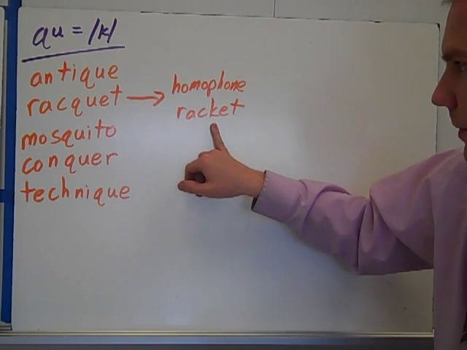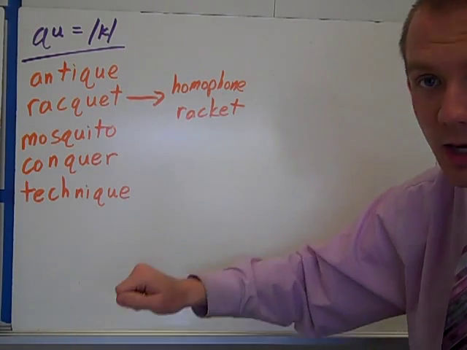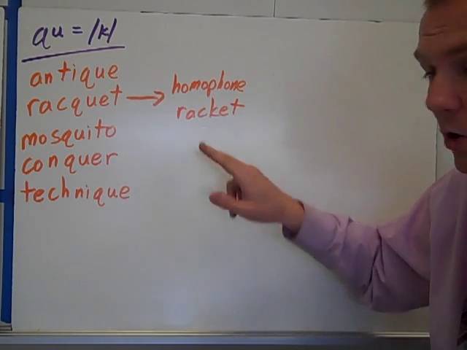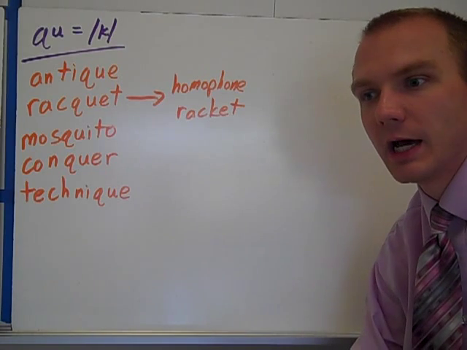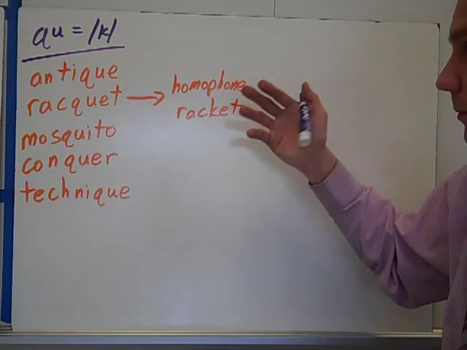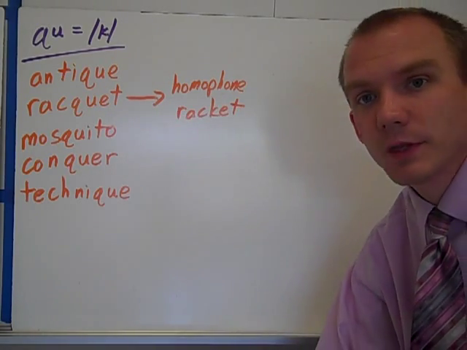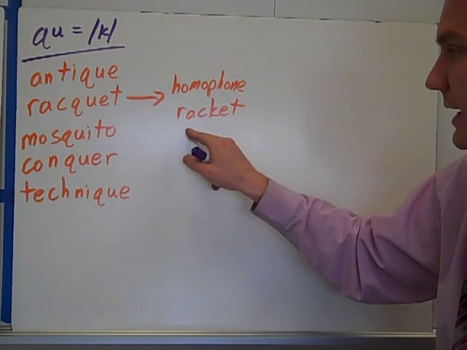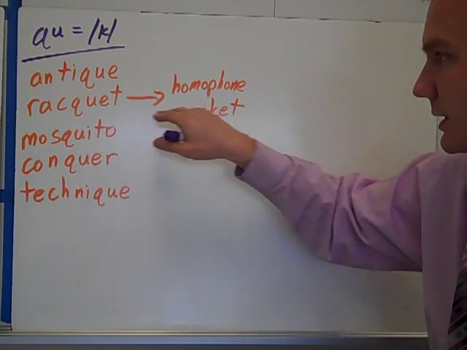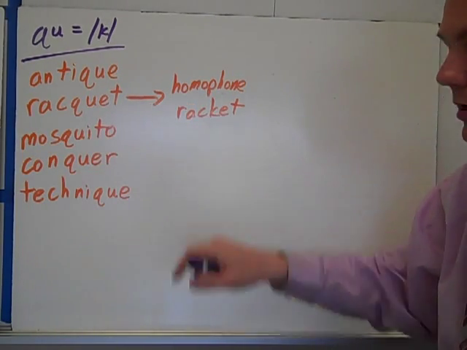This also, really my thinking is this is the racket that you play games like tennis and badminton with, and this is racket like, oh my goodness, what's all this racket going on in here when there's a lot of noise. That's the way I think of them, but when I looked it up, people said this can also mean like a tennis racket. But it is a homophone, it sounds the same, it has a different spelling, usually to indicate a different meaning, but it makes that exact same sound. QU says k, like the CK.